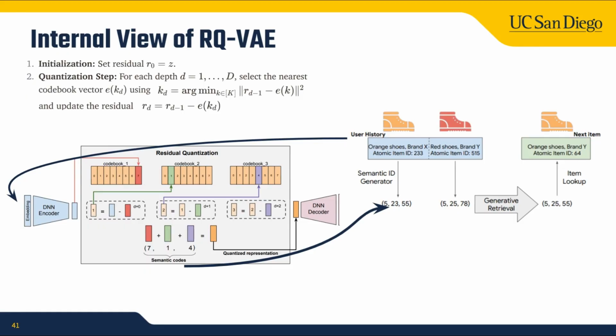Let's look at the formula. First, we find the closest vector to the original input. That will be our first code. Here it is 7. And we calculate the residual error. And in the next round, we quantize only the error. That will be our second code. Here it's 1. And we repeat this procedure. In the end, we get three numbers, 7 1 4, which is the semantic ID for our input item.